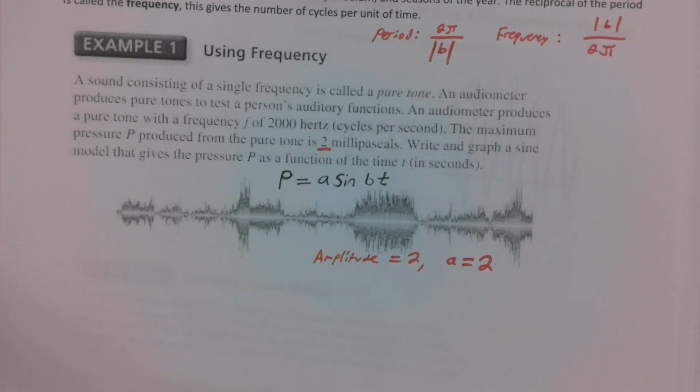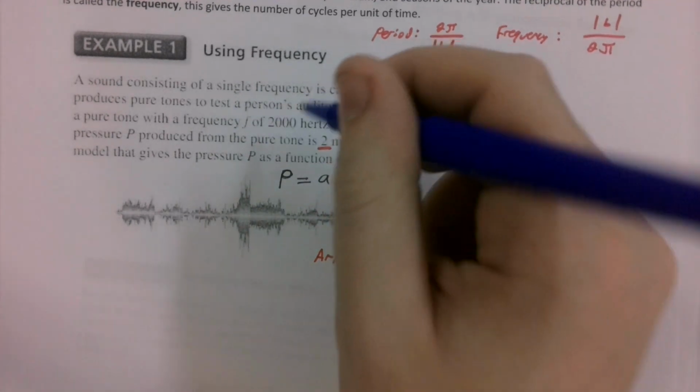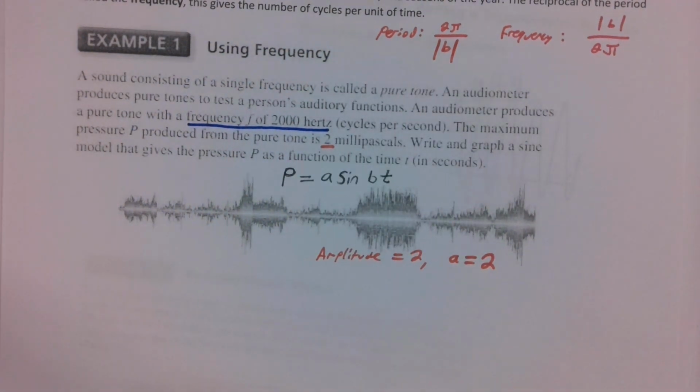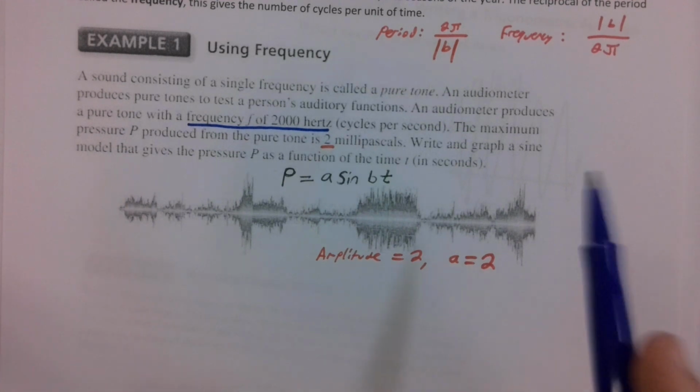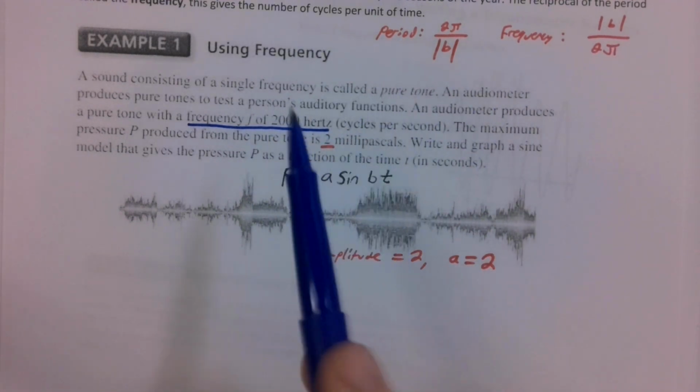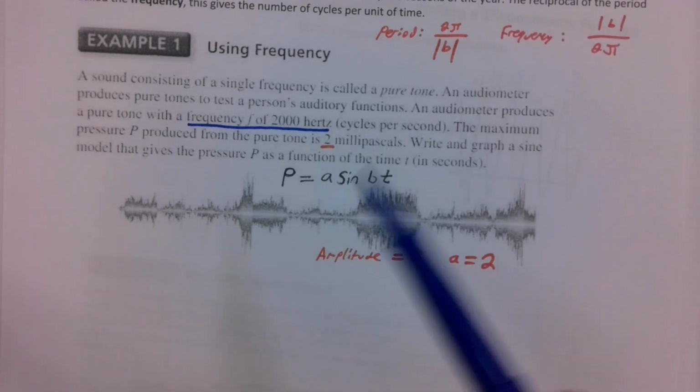But we also need a period, and this is the problem. We're not given any indication of a period. We're just told that the frequency is 2000 hertz. But wait a second. If the frequency is 2000 hertz, isn't the period just the reciprocal of that?